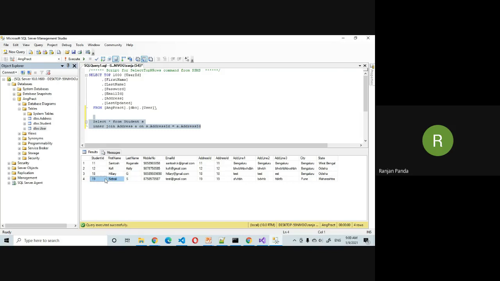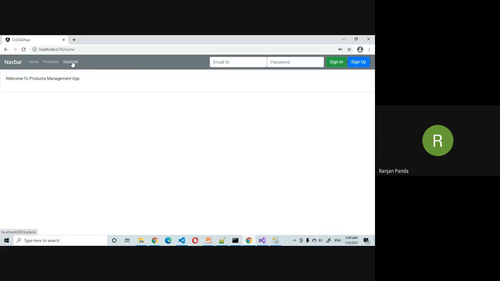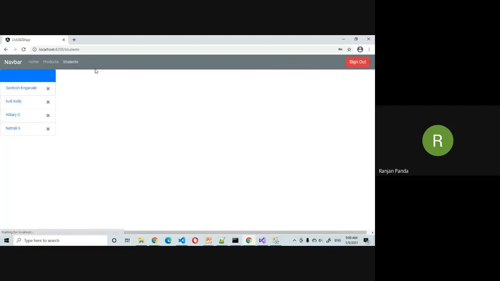If you are not having access, if you signed out, and you try to access the students, it is not going to give you any data. But once you sign in, then only you'll be getting the data.